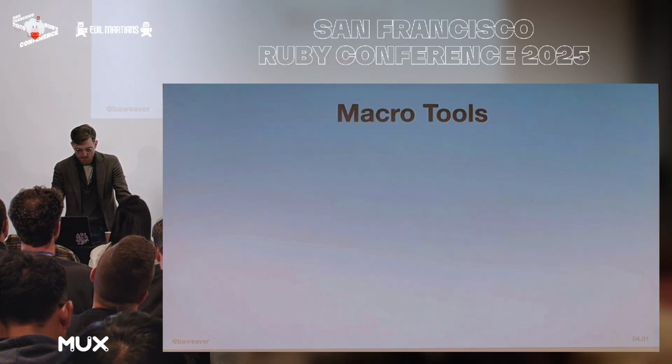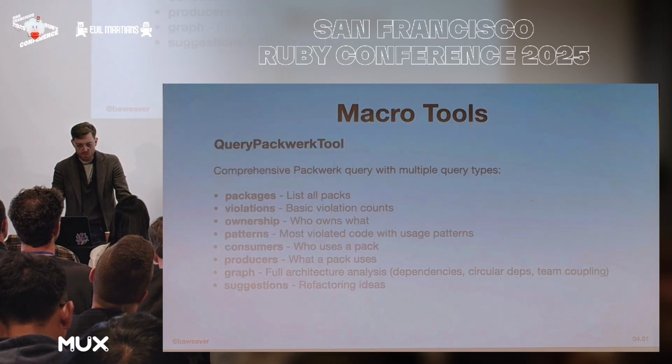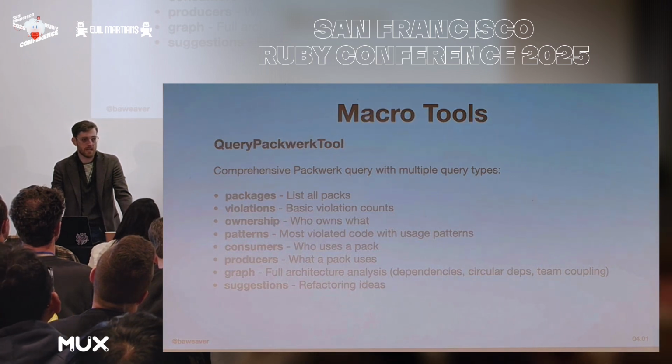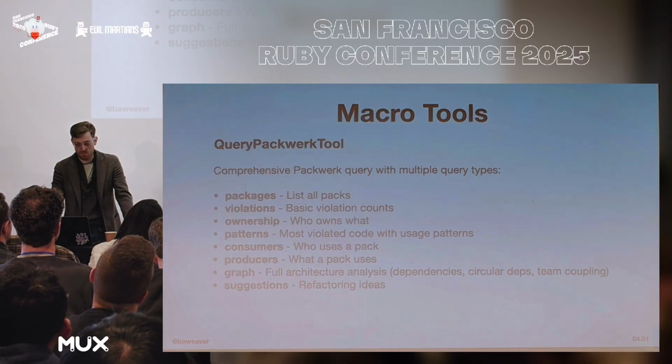So the thing about MCP tools for me is I like a few concentrated tools rather than many small ones to keep AI focused. We've used about 6 tools in this talk that you might have caught so far, such as the query packwork tool, which can get us ideas of packages, violations, who owns what, patterns that happen to exist in the code base, who consumes packs, who produces the APIs which packs are consuming, getting a graph view of that, or maybe even suggestions on what we should be refactoring.